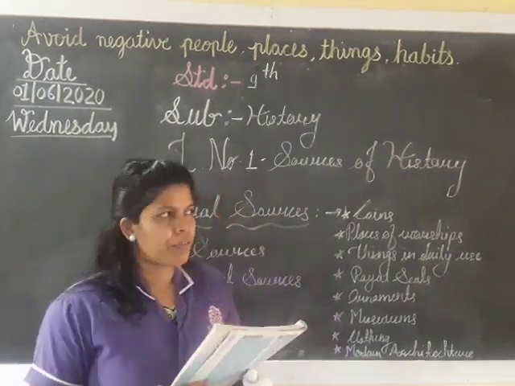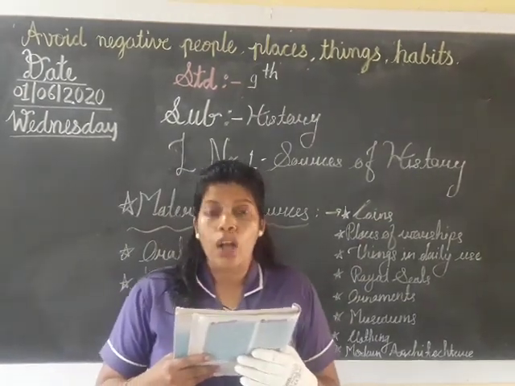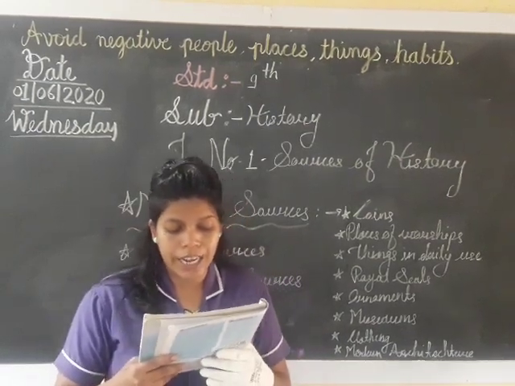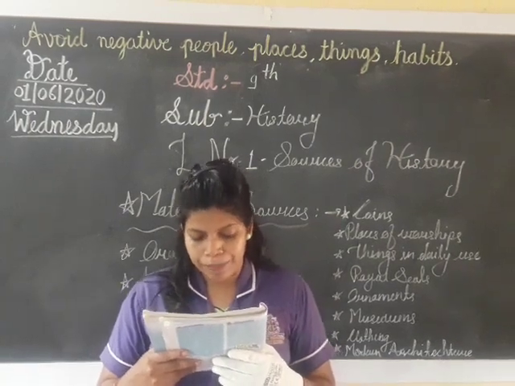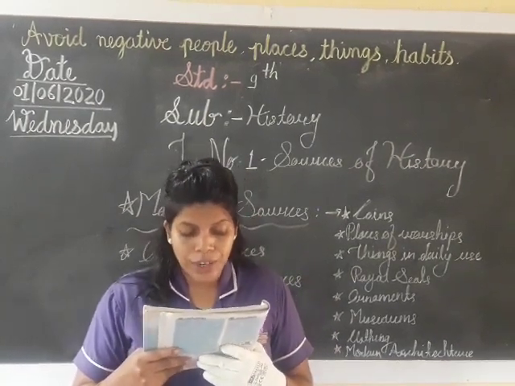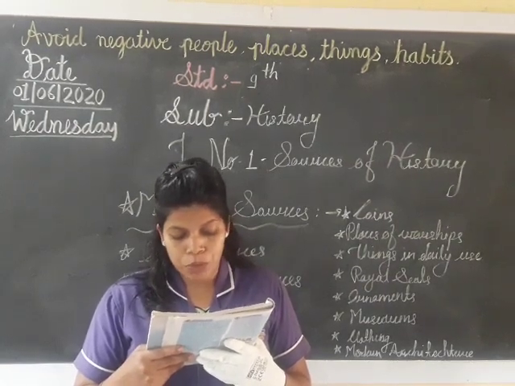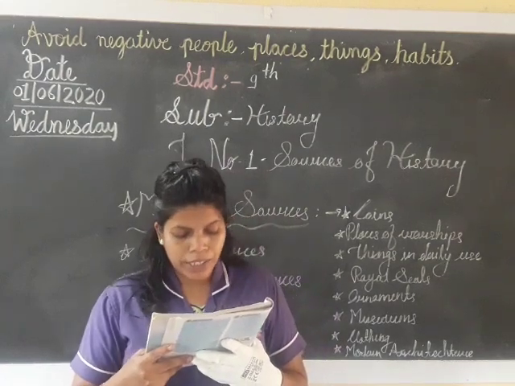Now museums. We have seen the material sources, that is museums. All states of India have museums that depict the characteristics and display the cultural and social heritage of the state, and they enable us to understand history. For example, the Chhatrapati Shivaji Maharaj Museum at Mumbai, Reserve Bank Museum in Pune city.